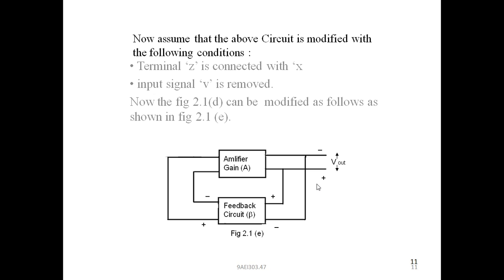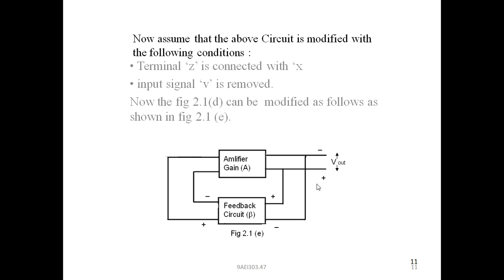So this input signal may be amplified because of the gain A, capital A, and now is measured as V out across the output terminals of the amplifier. Now some amount of V out acts as the feedback signal, or input signal, to the feedback circuit, that is beta. So some portion of V out acts as the input to the feedback circuit.